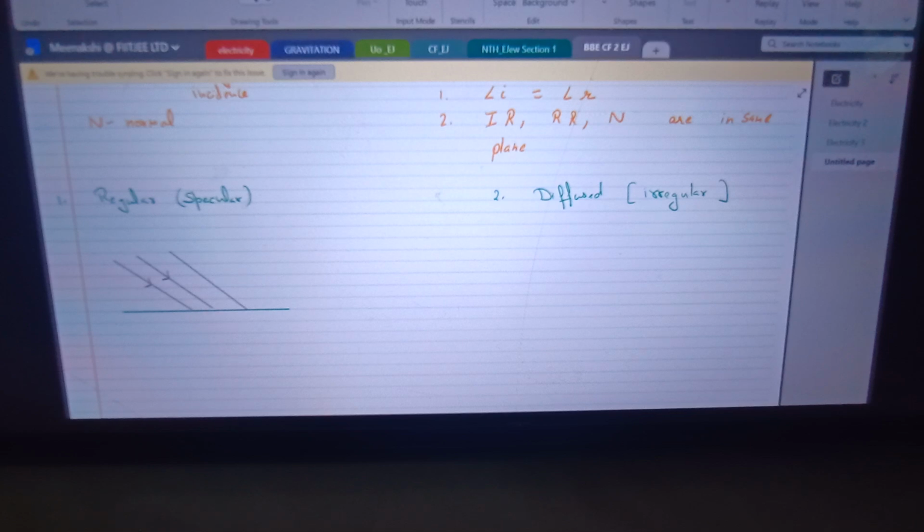So when this beam of light is incident on the surface, at every point of incidence, let's draw a normal. Following the laws of reflection, since rays are parallel to each other and normals are also parallel to each other, the angle of incidence will be equal in each case, and hence the angle of reflection will also be the same. That means all the reflected rays will be parallel to each other. So for an incident beam, we'll obtain a reflected beam. And this type of reflection is called regular or specular reflection.